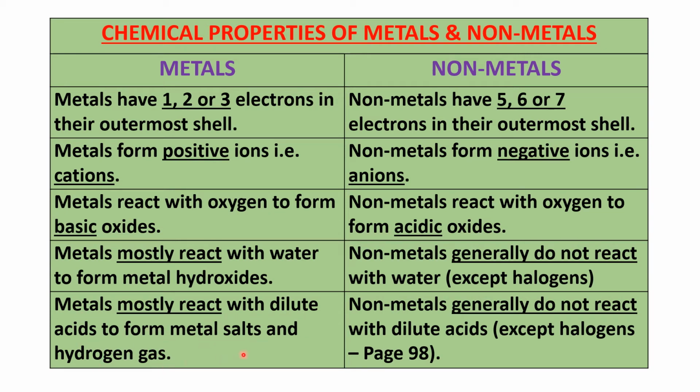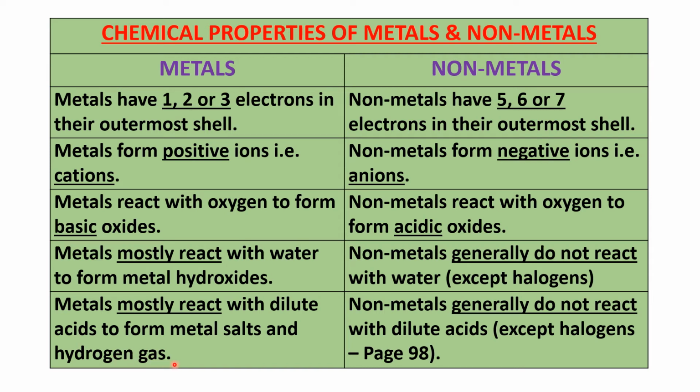The last one: metals mostly react with dilute acids to form metal salts and hydrogen gas. We saw that in the reactions: metals generally react with acids to form metal salts and hydrogen gas. Which acids give you hydrogen gas? Only sulfuric acid and hydrochloric acid. So metals generally react with dilute sulfuric acid and dilute hydrochloric acid to give you metal salt and hydrogen gas.